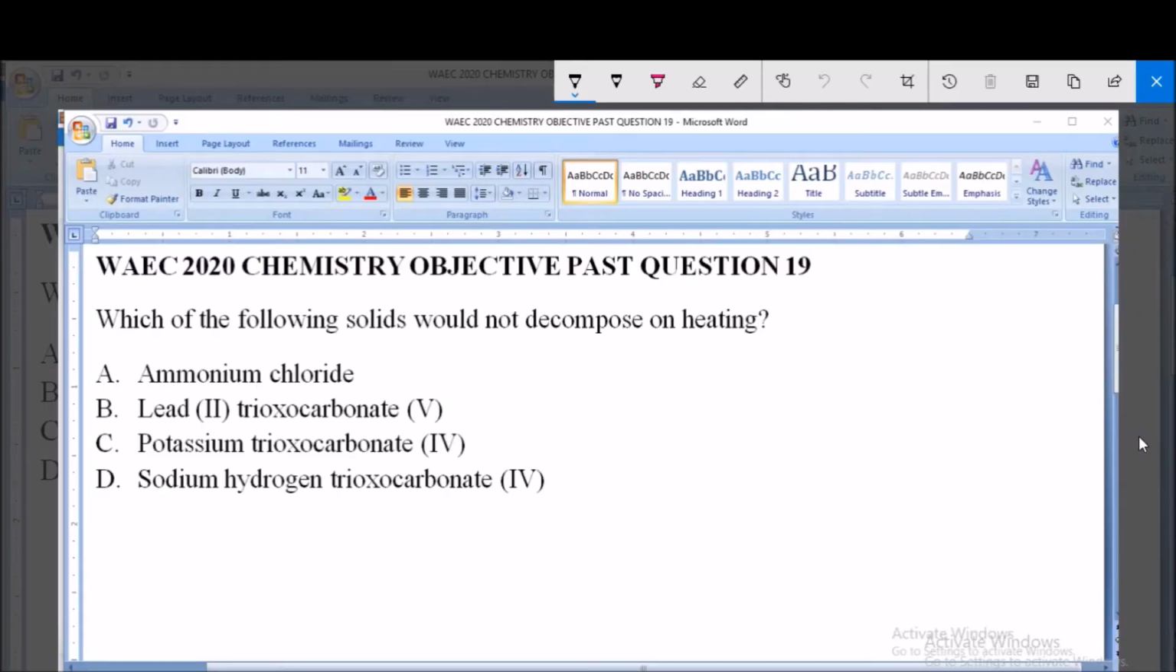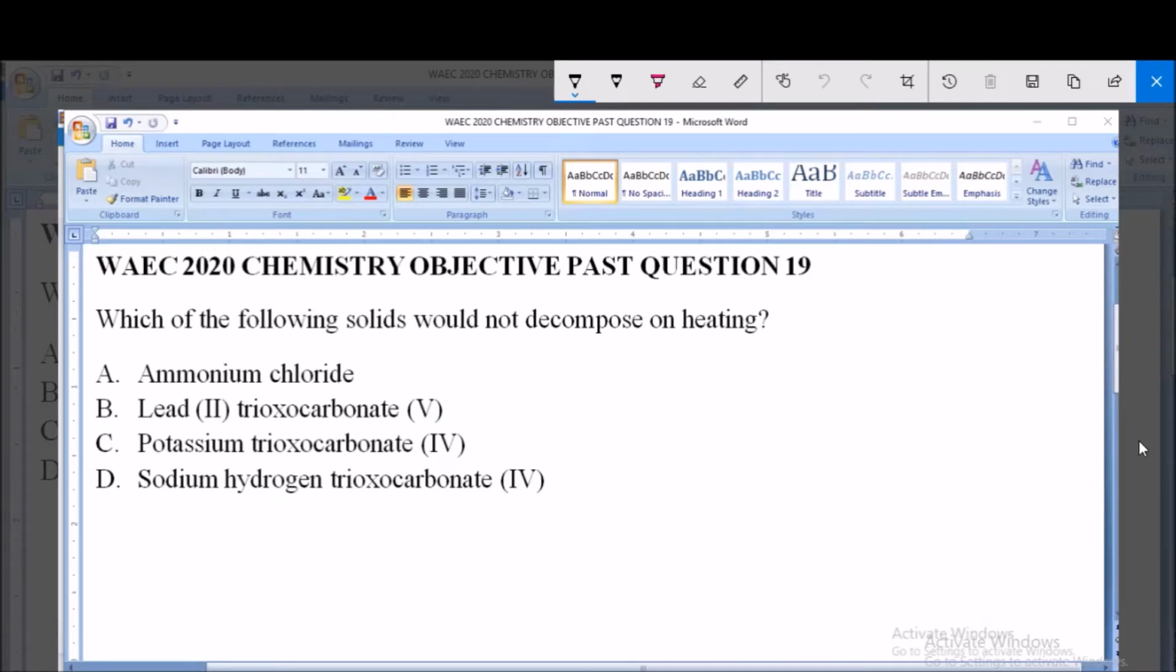Hello and welcome. I'm going to be answering WAEC 2020 Chemistry Objective Past Question 19. Which of the following solids would not decompose on heating? A. Ammonium chloride, B. Lead(II) trioxonitrate(V), C. Potassium trioxocarbonate(IV), D. Sodium hydrogen trioxocarbonate(IV).